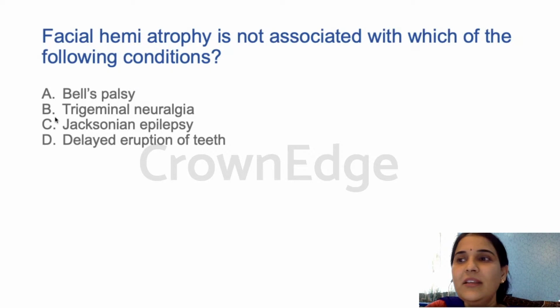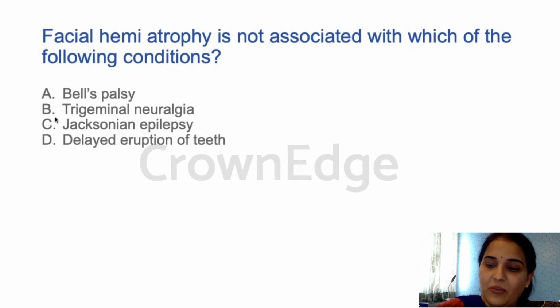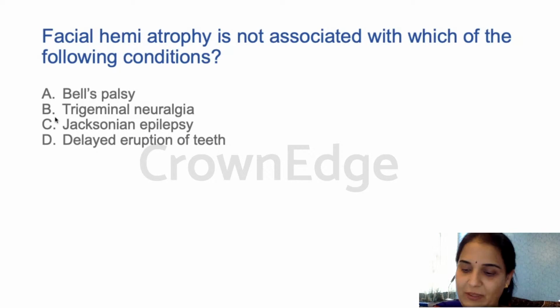Next: facial hemiatrophy is not associated with which of the following conditions? Bell's palsy, trigeminal neuralgia, Jacksonian epilepsy, delayed eruption of teeth. Which is not associated with facial hemiatrophy? Do you know the syndrome for facial hemiatrophy? What is the name of the syndrome for this? The answer is